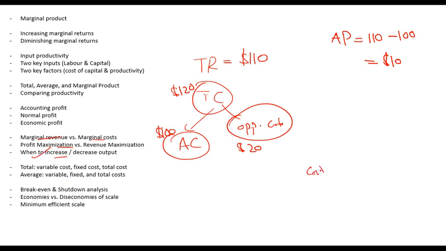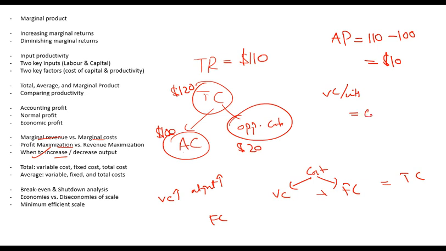When we talk about cost, it has two components, variable cost and fixed cost, and when we combine them they become total cost. Variable cost increases if output increases. Fixed costs are generally constant, not always but generally assumed to be constant. Variable cost per unit will generally be constant in the short term.